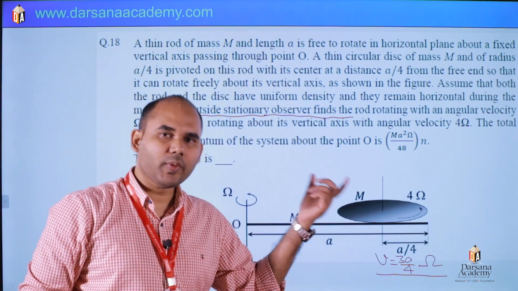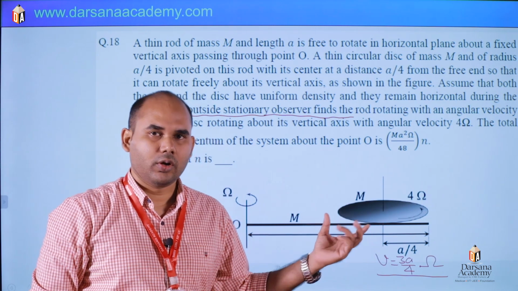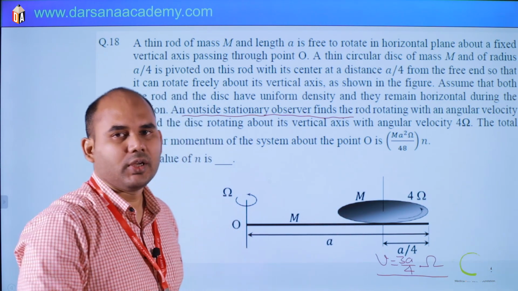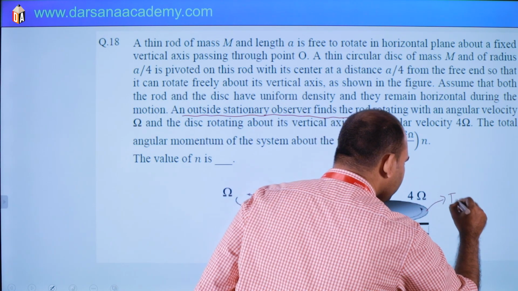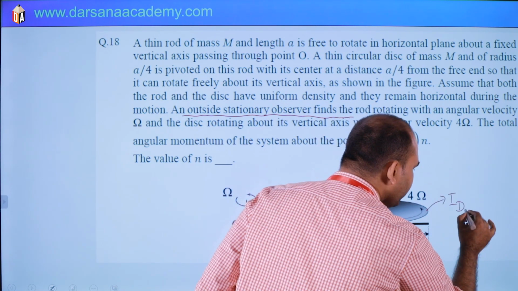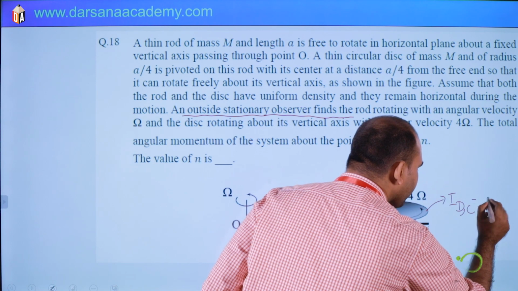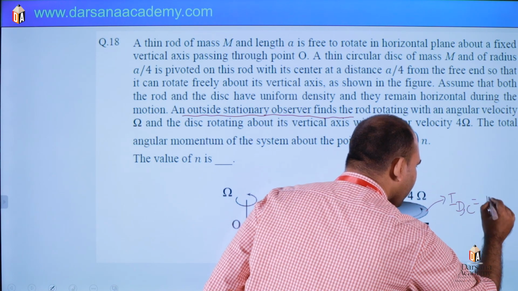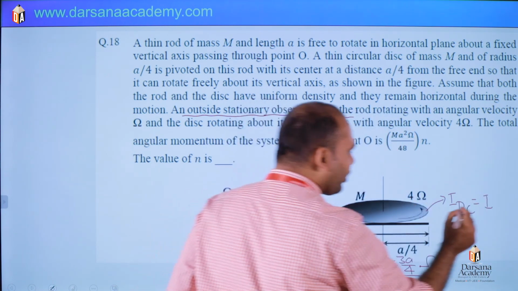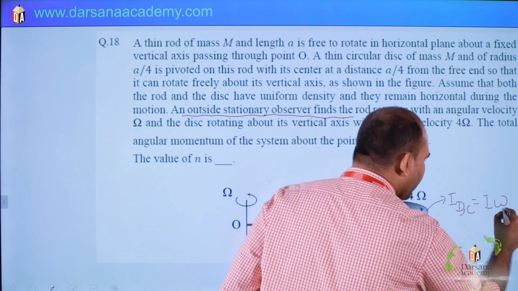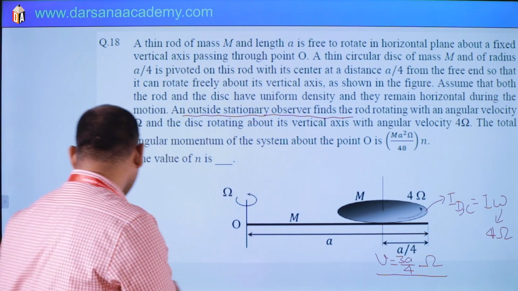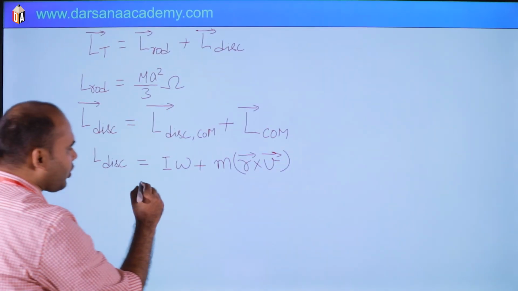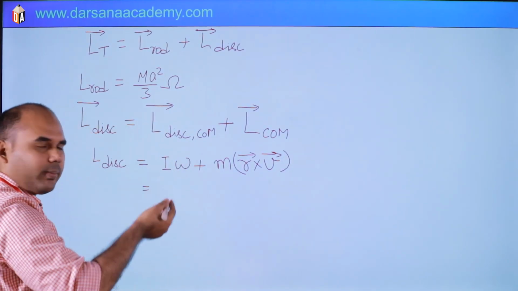And what is the angular momentum of the disk with respect to center of mass? This is I omega. I am writing D for disk and C for center of mass. So it will be I and omega, where omega is 4 omega. So I is mr square by 2 for disk.